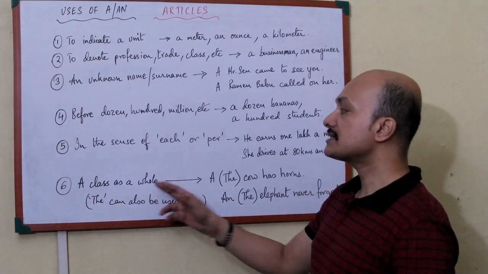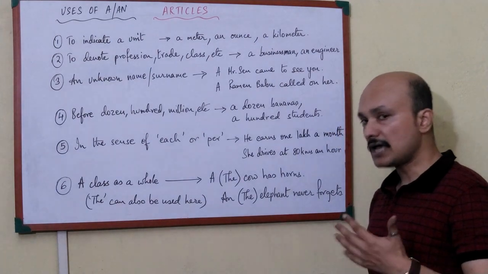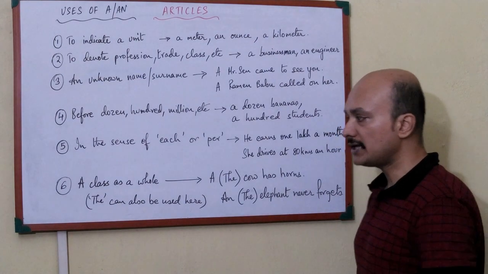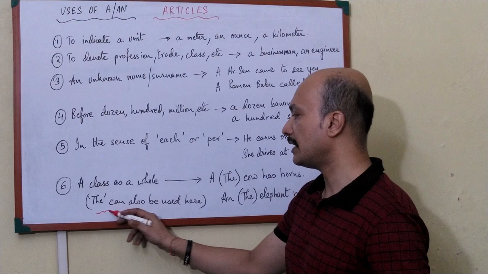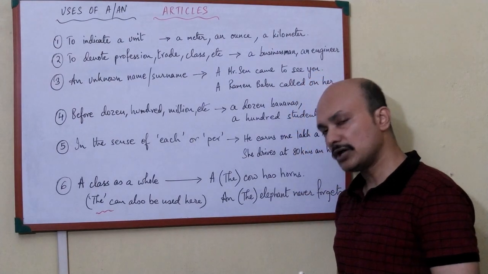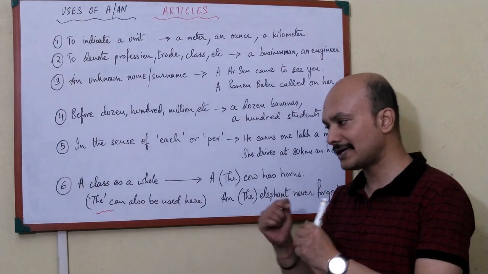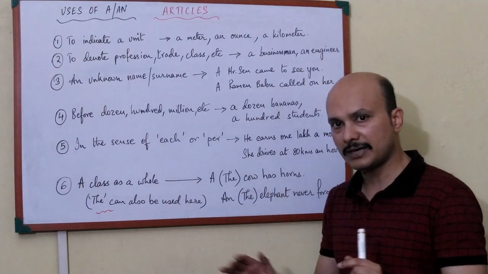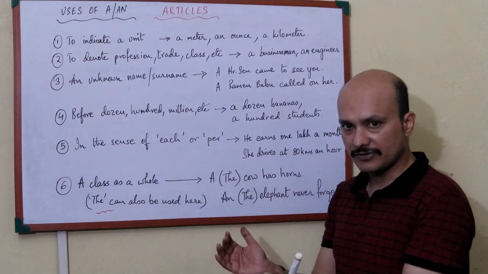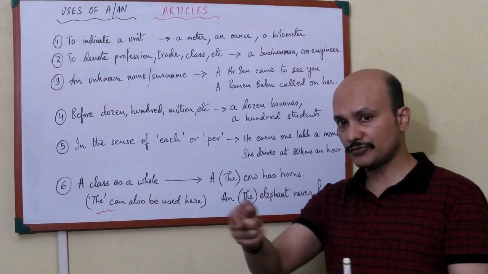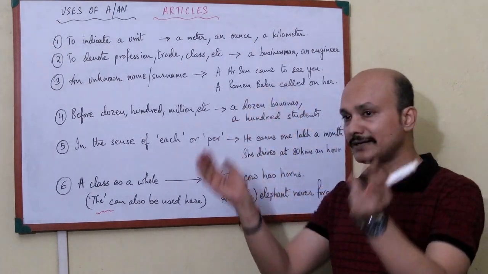Next, a class as a whole. Now what is this? I'll come to that, but before that, you can see I've written down here that the can also be used. This is one rule where you can use the also. The meaning would be the same. Whether you use a, an or the, it doesn't matter. The whole class is referred to. What is the class? This is not the class of your classroom. This refers to the entire group.